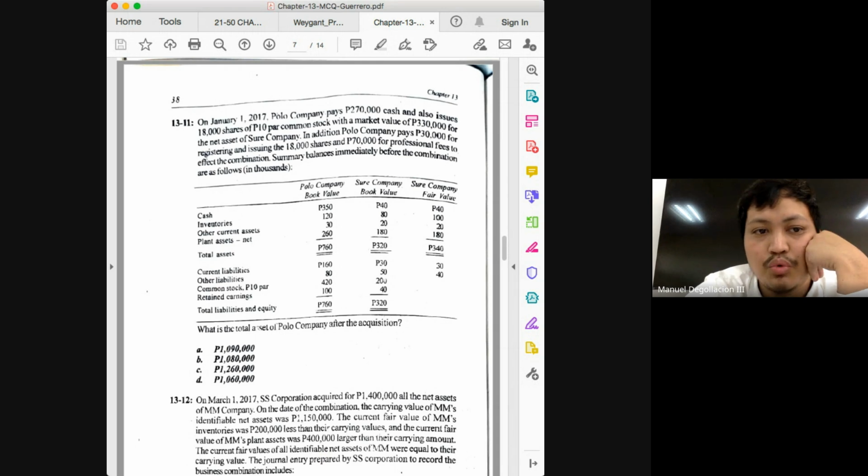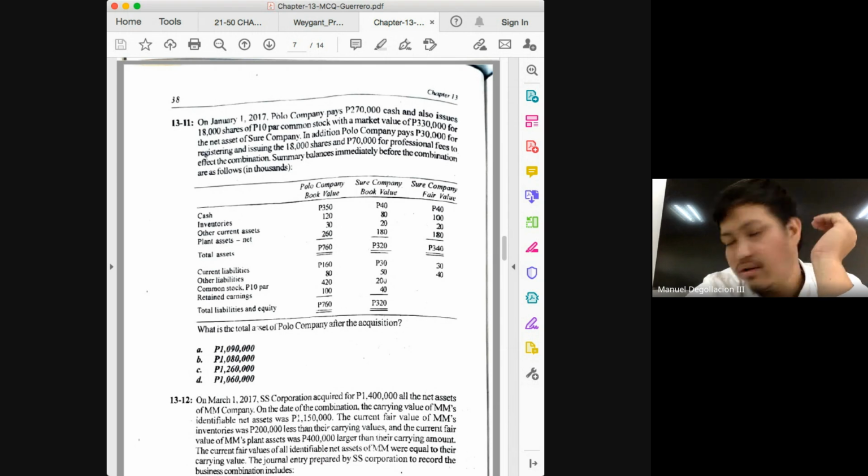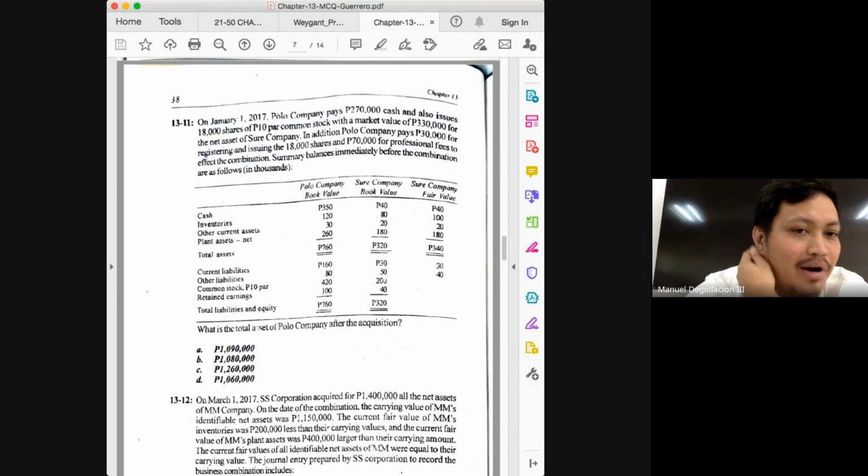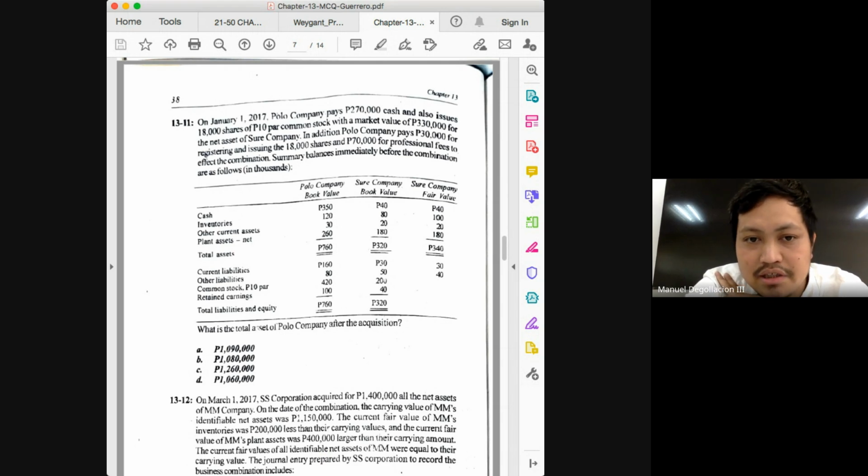Next, inventories. What do we do with inventories? Just add, because it's not affected by the transactions leading to the acquisition. So you'll have 120, and what do you add with the 120? Do you add the 80 or the 100? 100. So your combined inventories would be 220. Please write down these figures. Other current assets of the acquirer is 30. The acquiree is 20. So you will have 50.